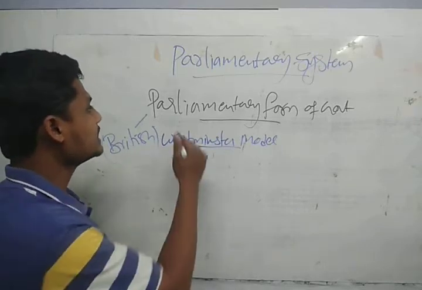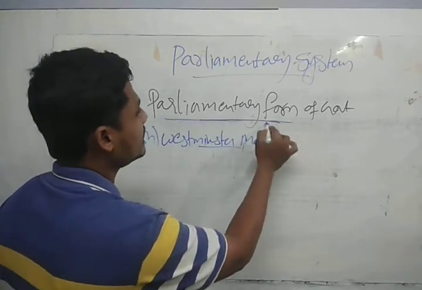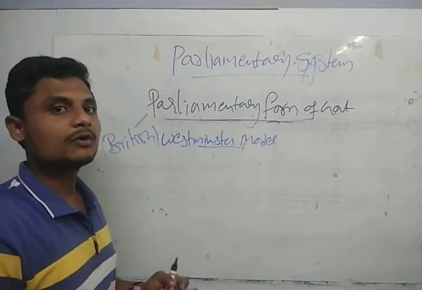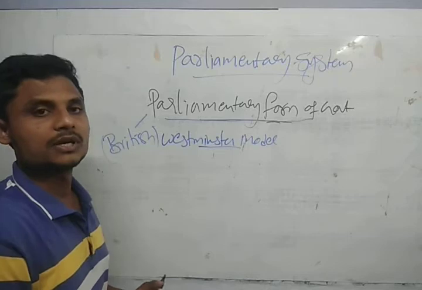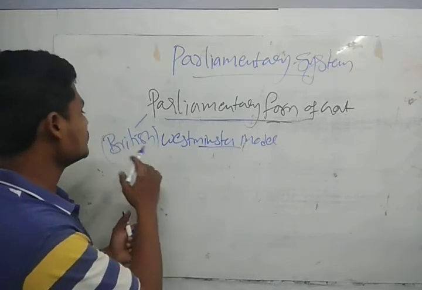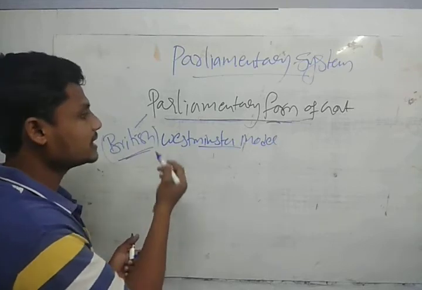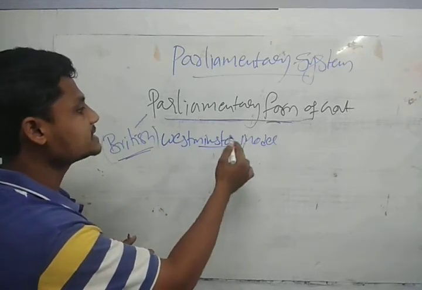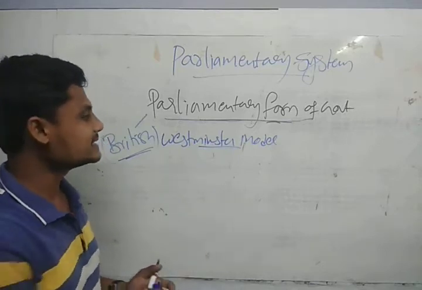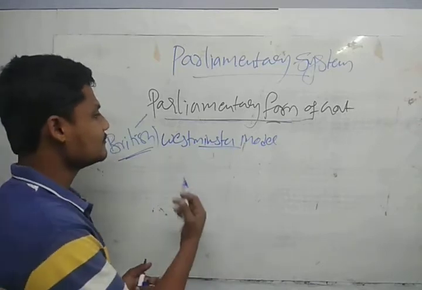Ours is a parliamentary form of government, so we go for the parliamentary system. We have taken this from the British, that is the UK, called the Westminster model. Now we will see the unique features present in this Westminster model.